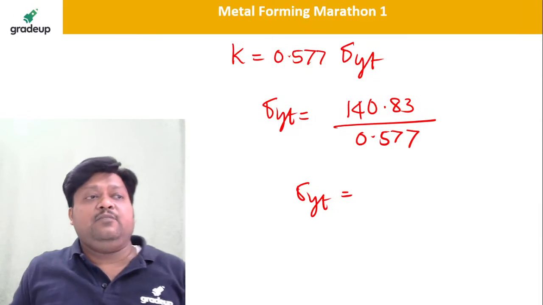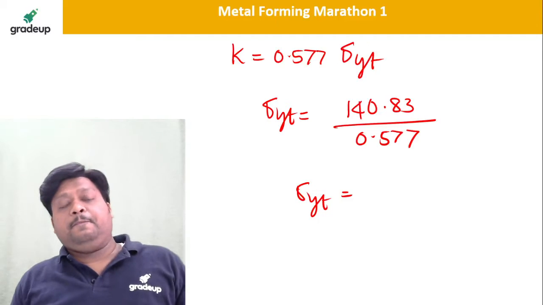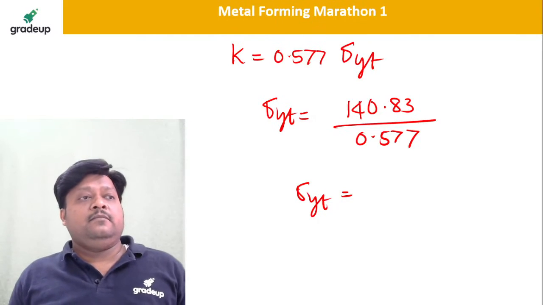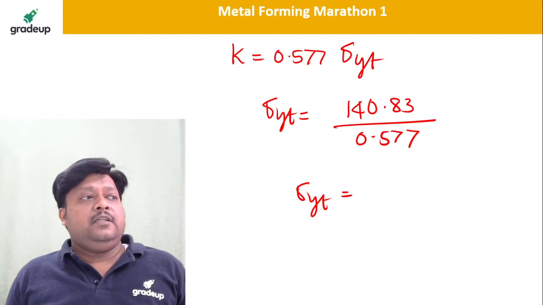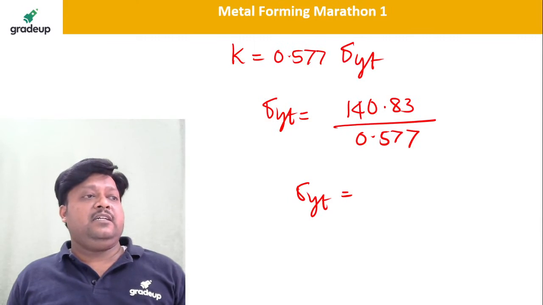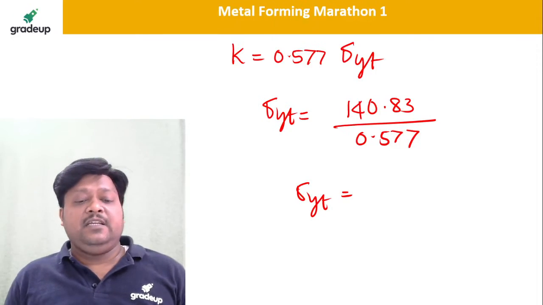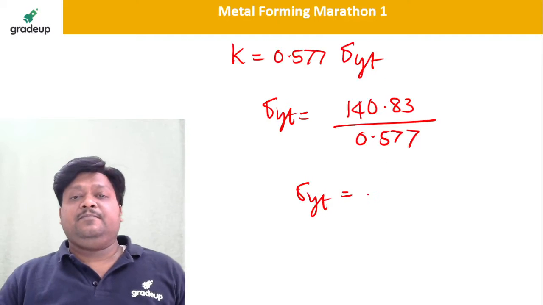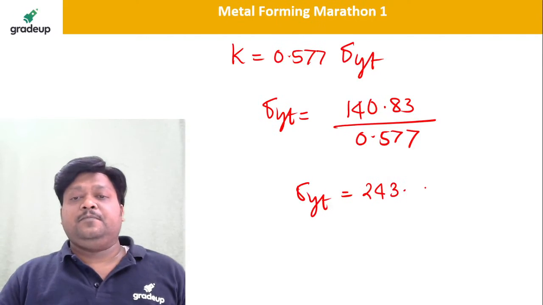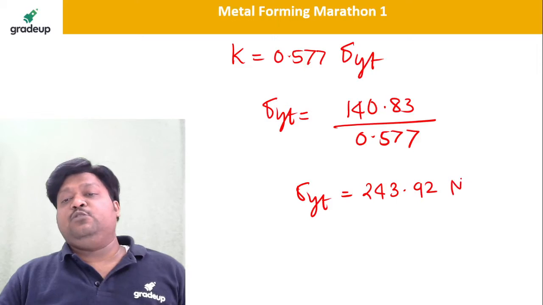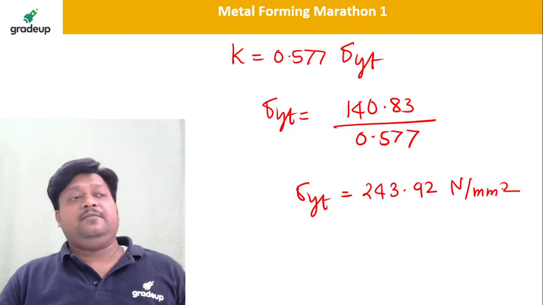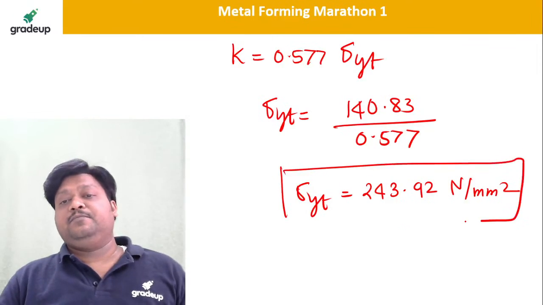What is the answer? Yes, dear students, tell me the answer very fast. So how much is this yield strength? Is it 243? 243.92 Newton per mm square. Yes, that is correct.